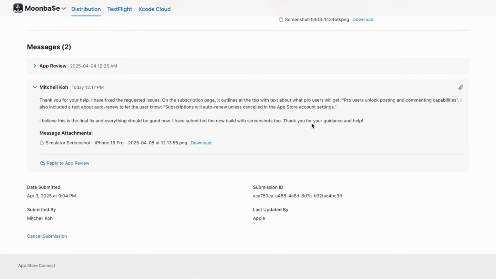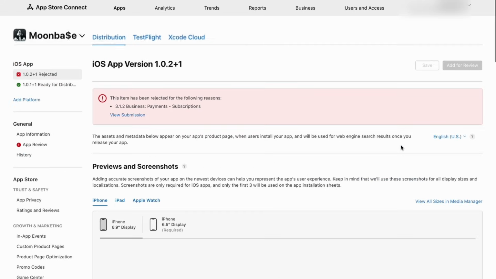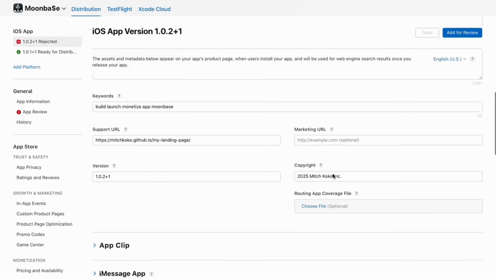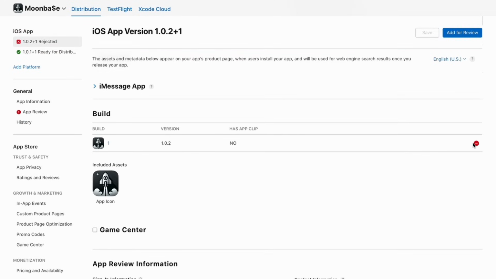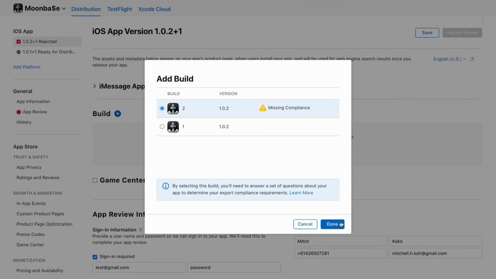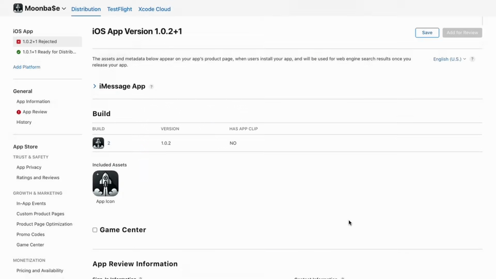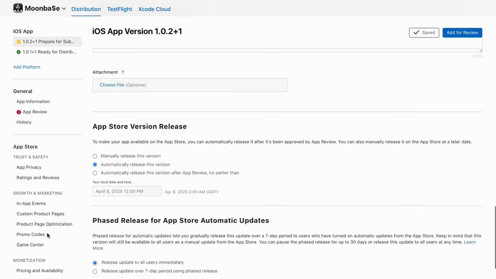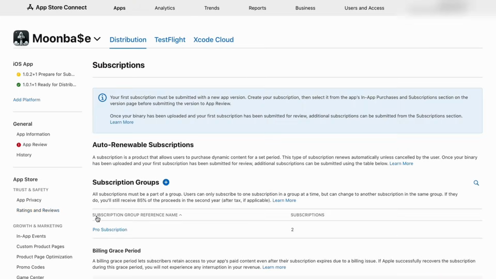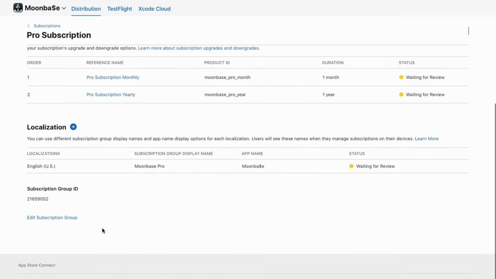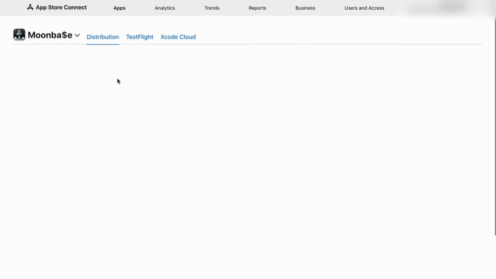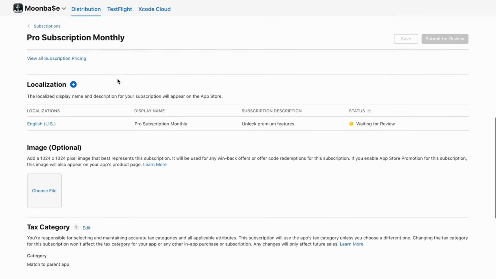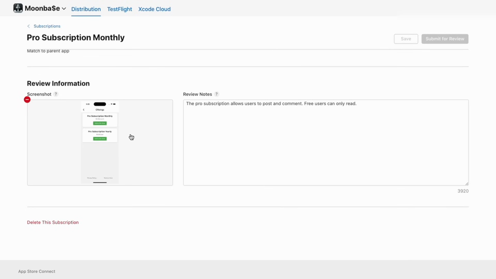Sweet. So let's edit and come back to our build here and update our new build. Save it. And also in our subscriptions, let's update the screenshots at the very bottom. Right, this screenshot here.